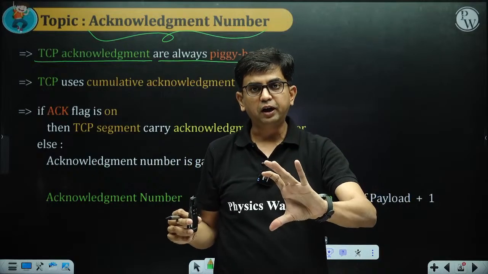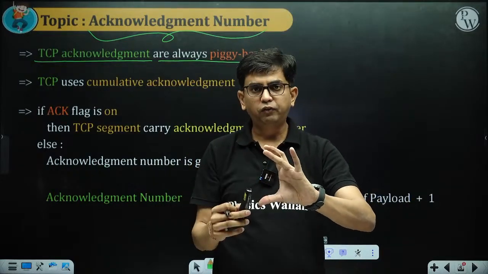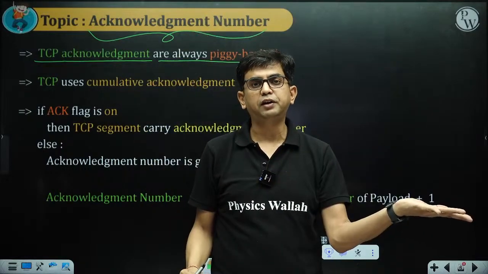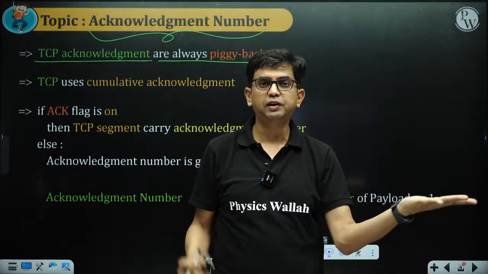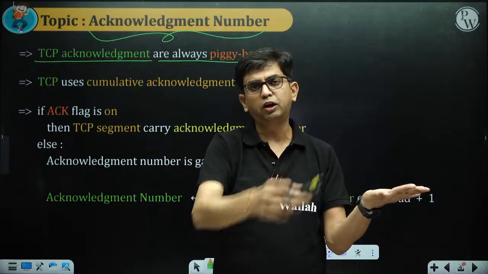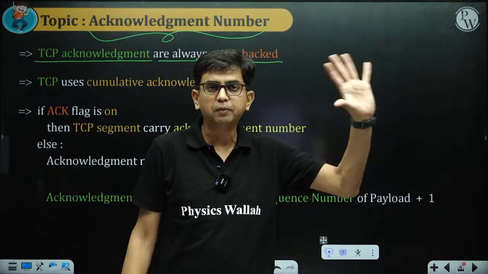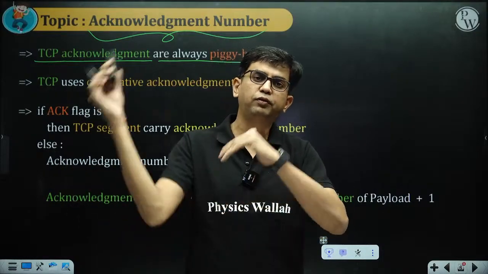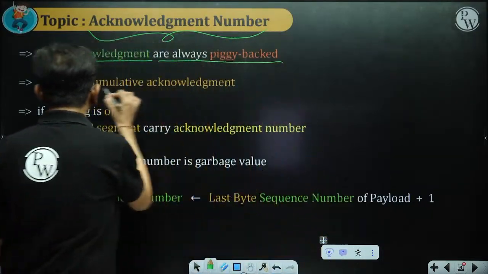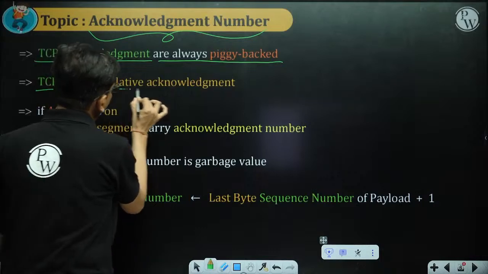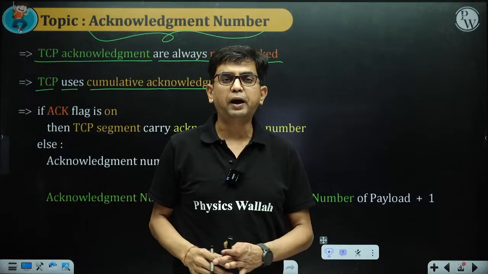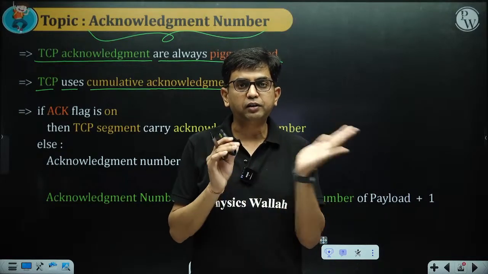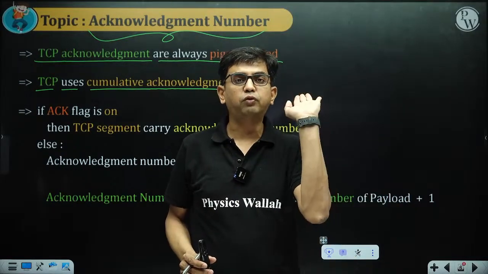The payload part contains data. That data has sequence numbers. The first byte's sequence number is written in the sequence number field. If the receiver has something to acknowledge, it will send the acknowledgement number along with that data. So it's a piggybacking concept. Data and acknowledgement are part of the same packet. TCP uses cumulative acknowledgement. So whatever byte number is indicated by the receiver, it is telling that I am looking for that byte number.